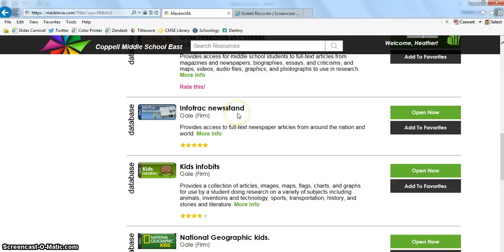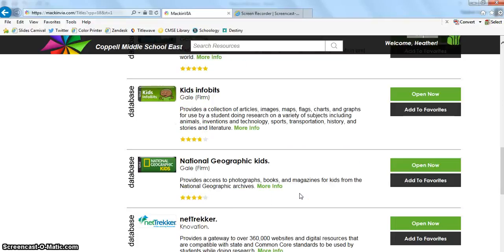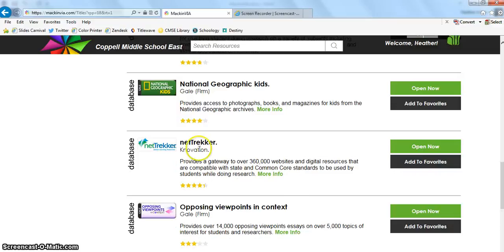InfoTrac Newsstand provides access to newspaper articles. Kids InfoBits and National Geographic Kids are good places to go for basic information about different topics. NetTracker provides access to websites and digital resources, and again, they're all guaranteed to be reliable, authoritative, and trustworthy.